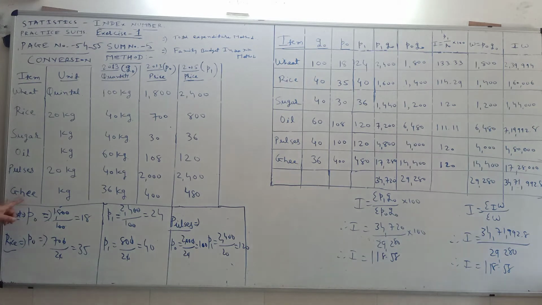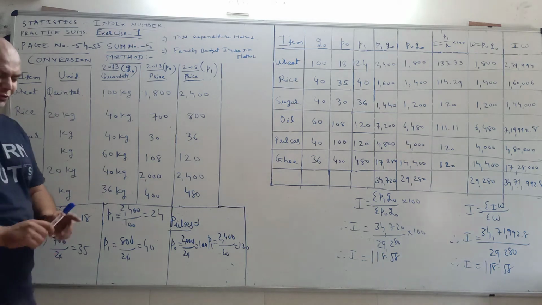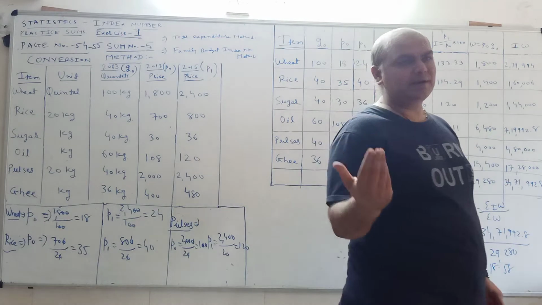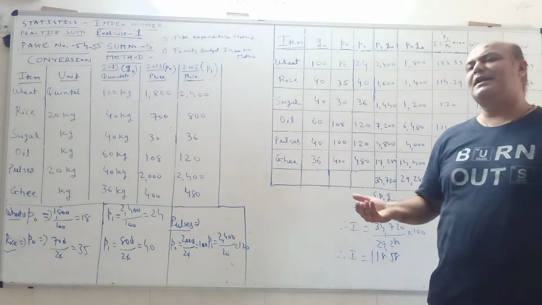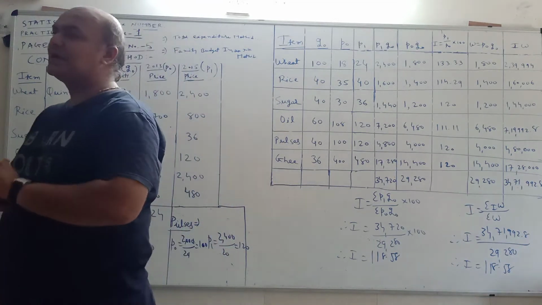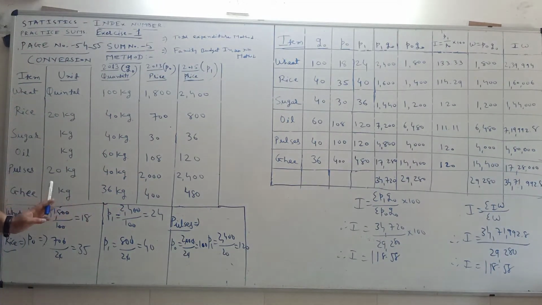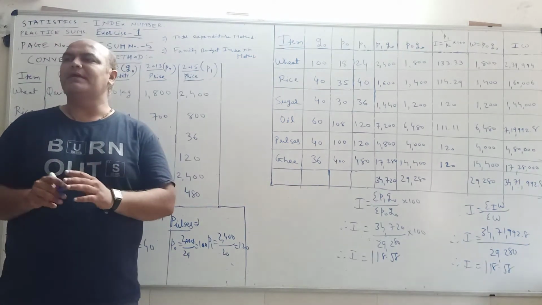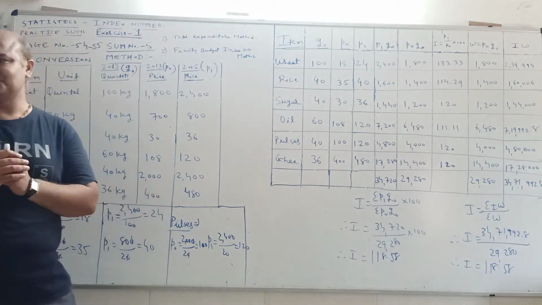Our last item is ghee. Kilogram, also 1 kilogram. So there is no change in price, whatever is given in the question, as well as quantity, whatever is given in the question. No change at all because both are in kilogram. So here students, the conversion point is clear with you.